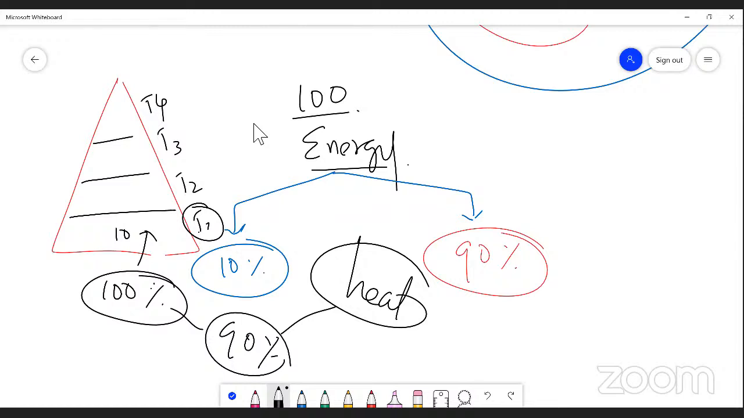Yes, students, did you understand thermodynamics law 2? If you take 100% of energy, how much percentage of energy is utilized by every trophic level? Only 10%. Very good, Mark. The remaining 90% of energy is lost when energy is transferred from one trophic level to another trophic level, right? So that is stated by thermodynamics law 2, right?